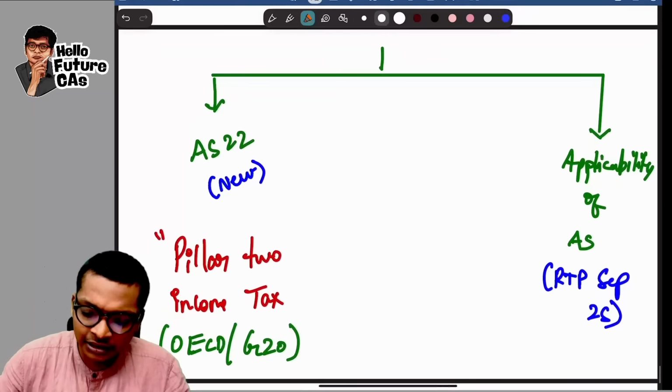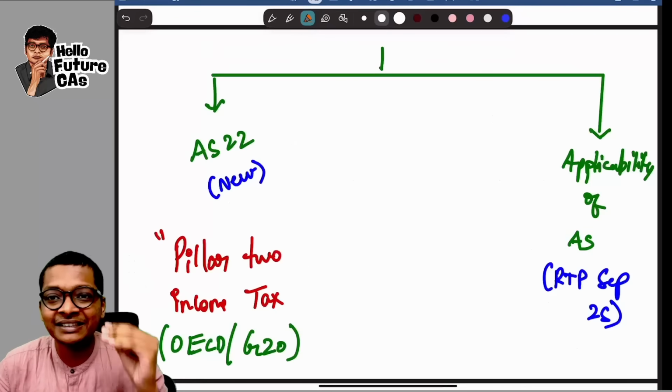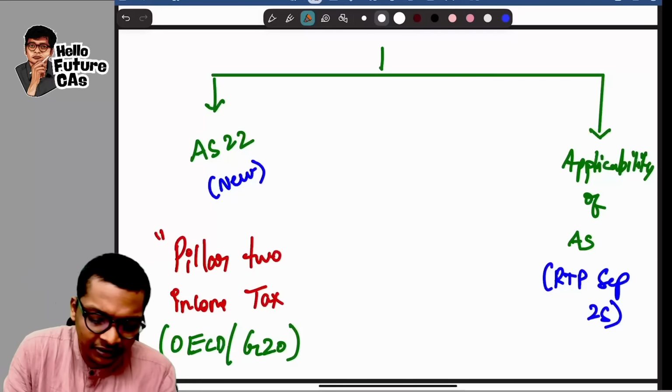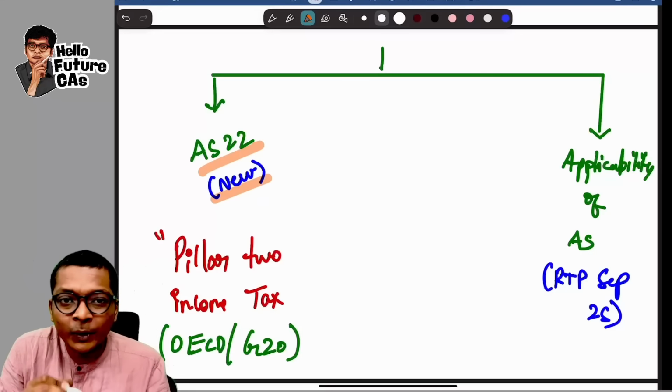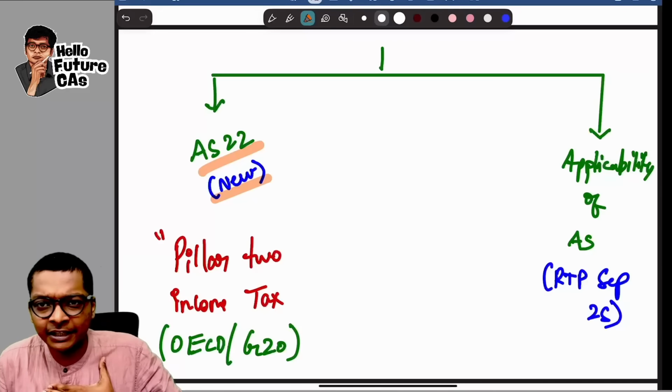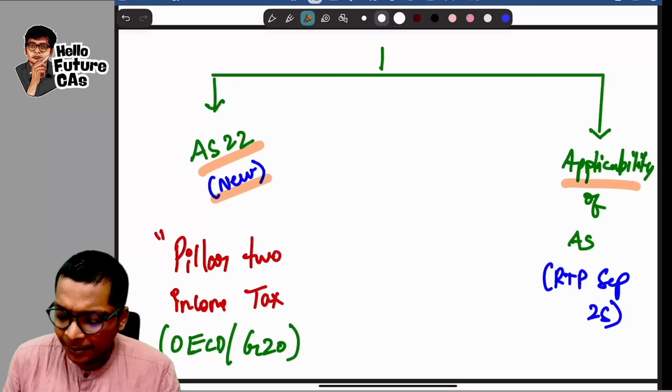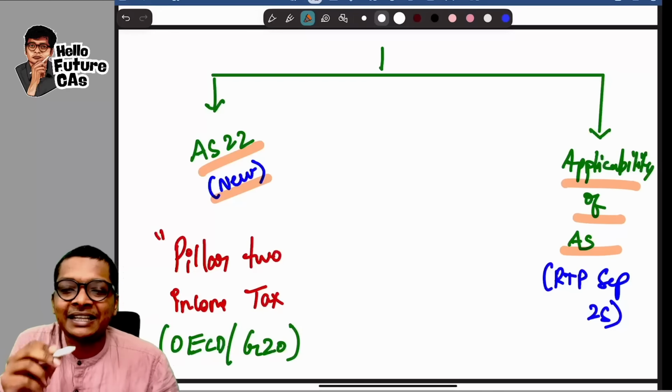These are the two amendments that we have in RTP, guys, and I'm going to explain both of these in detail to you. The first one, brand new amendment with respect to AS22, which I'll be explaining now. And the second one is a change of limit for applicability of accounting standards.